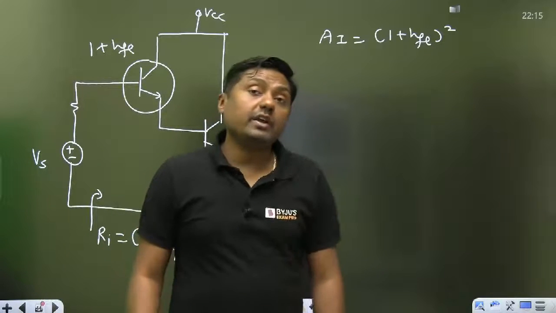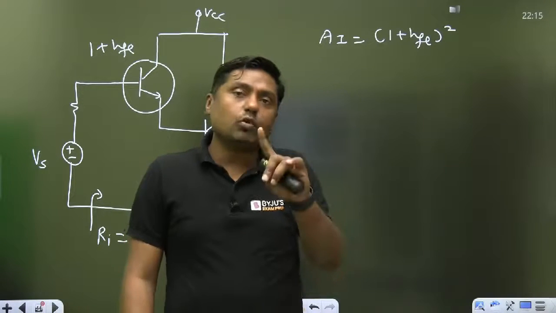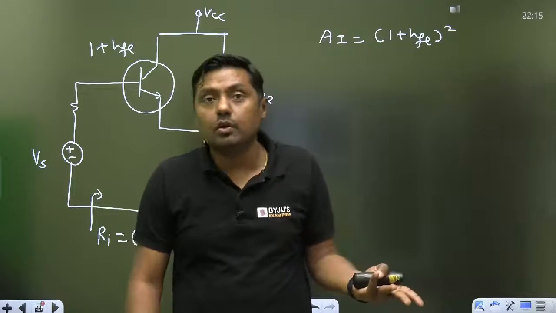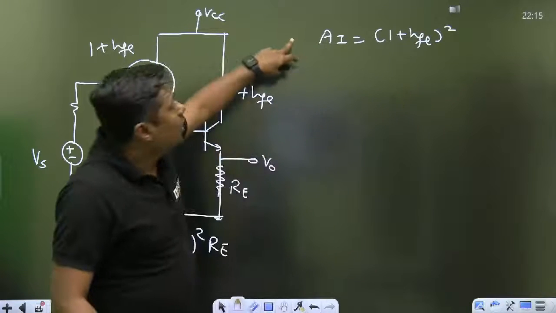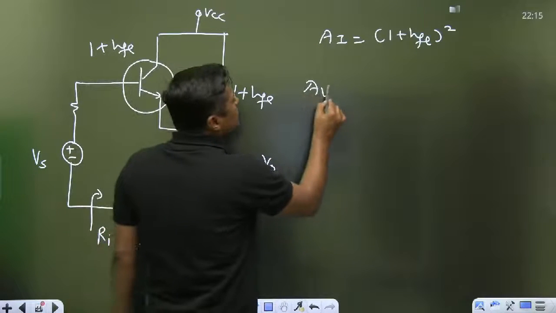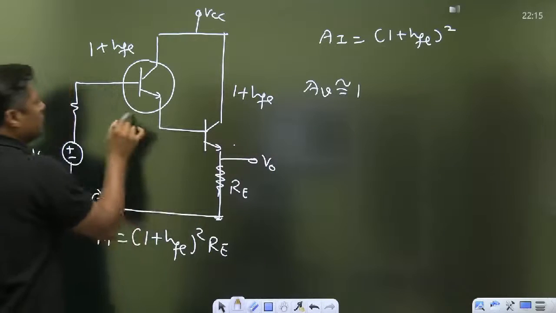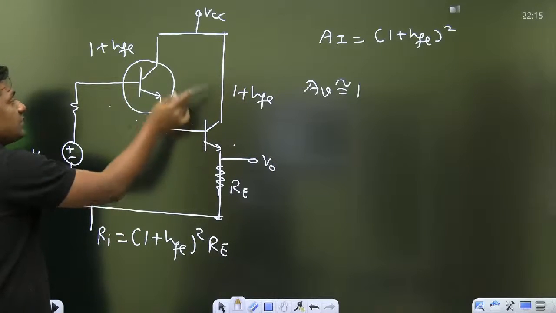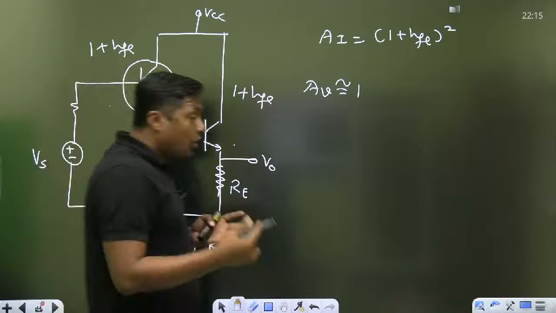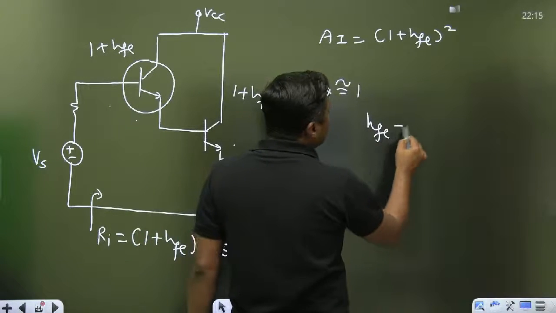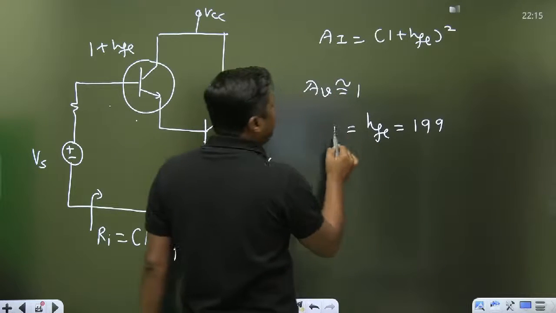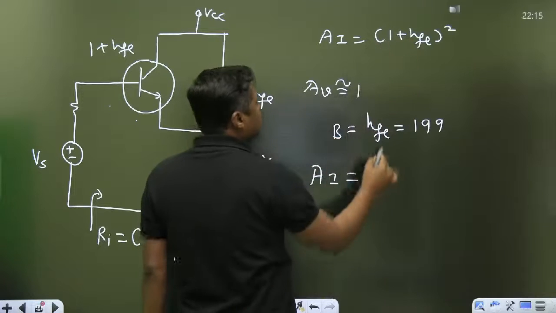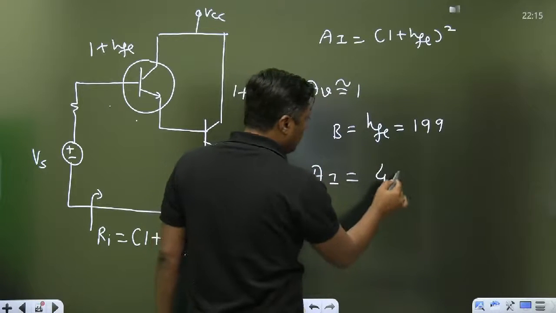And the current gain is very high. Voltage gain is very low. For common collector, voltage gain is nearly equal to 1. Again, the second one is also common collector, 1 into 1, nearly equal to 1. So the voltage gain is nearly 1. But current gain is 1 plus HFE multiplied with 1 plus HFE, a very high current gain. For example, if HFE, let the beta be 199, what will the gain become? Everyone tell me. 199 plus 1, that is the square, 40,000. Are you getting my point?